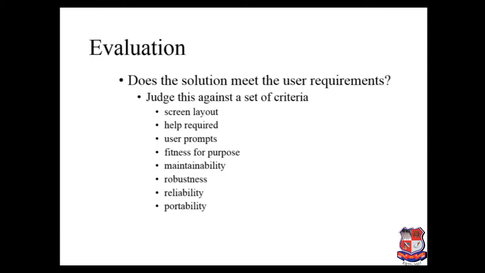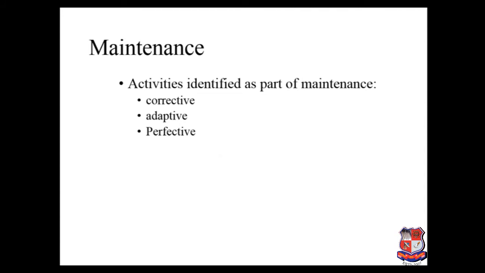Now next is the evaluation. After completing the testing, you must evaluate your system and judge it against a set of criteria which you see on the screen. They are the screen layout, the help required, user prompts, fitness for purpose, maintainability, robustness, reliability, portability. That means these are the user requirements which are met or not, that you must evaluate before providing this software to the user. Next one is maintenance.